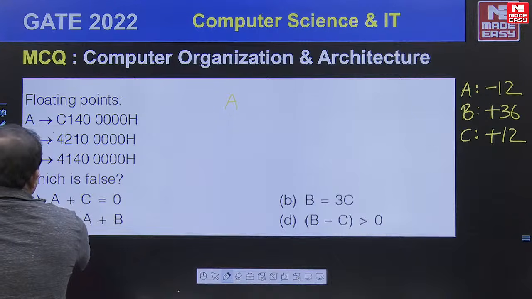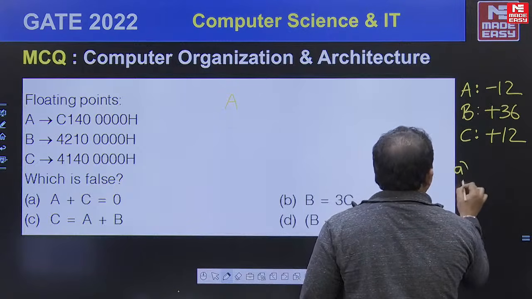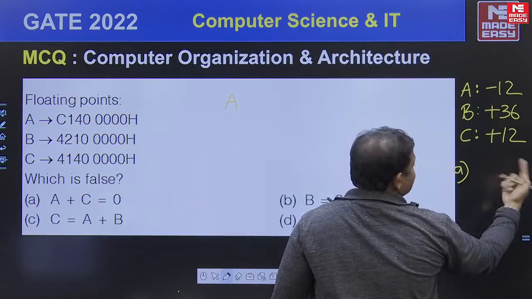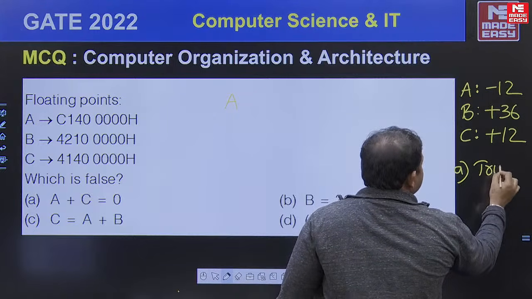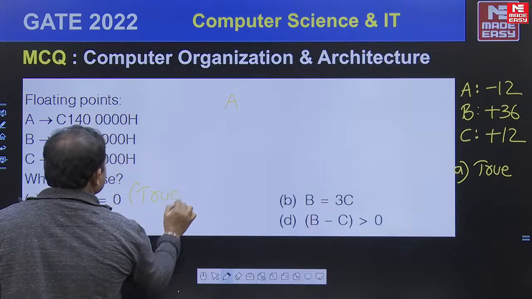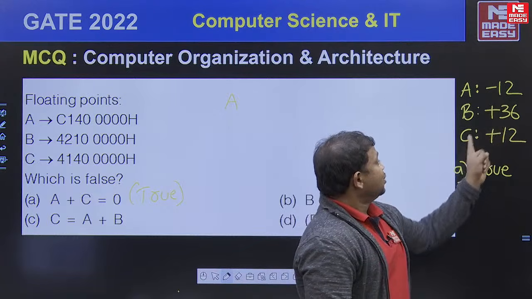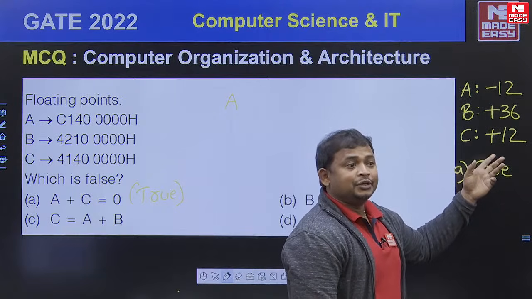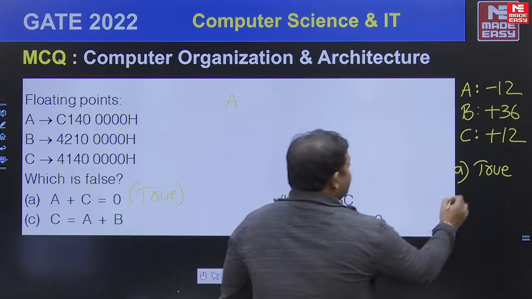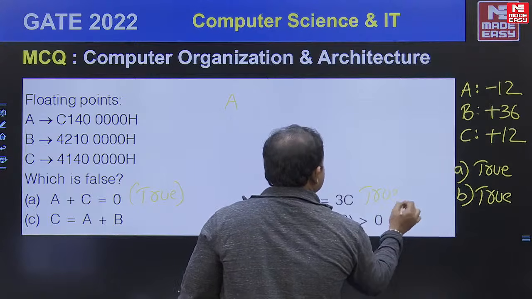So now a plus c equal to 0. Tell me, is option A true or false? A plus c, minus 12 plus 12 equal to 0. Therefore the first statement is true. Right? B equal to 3 into c. B is 36, c is 12, 3 into 12, that is 36 only, so b is true. B option is also true.